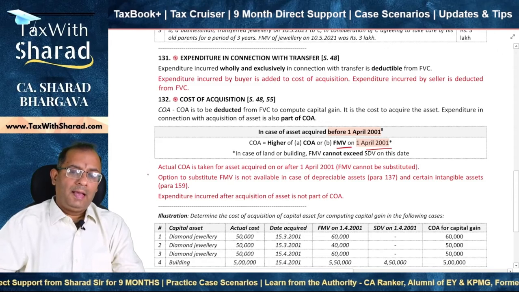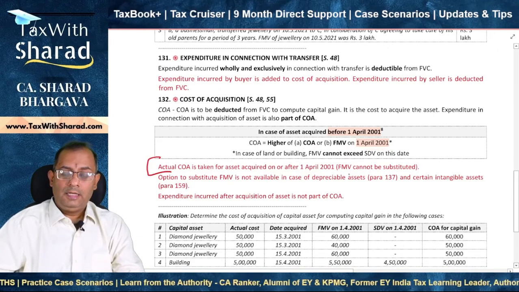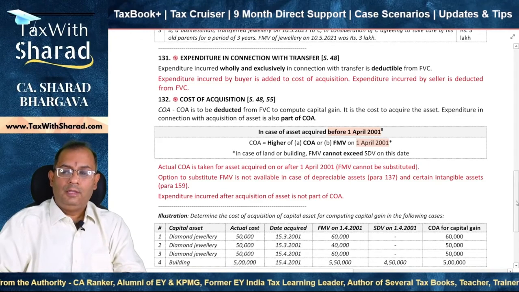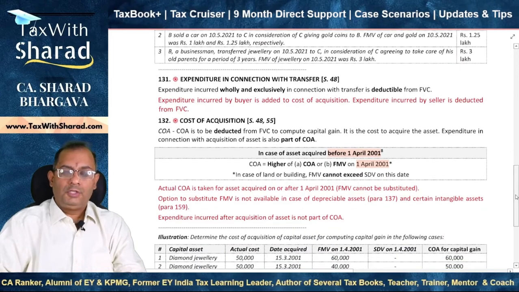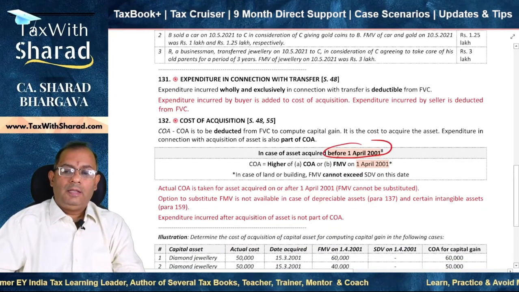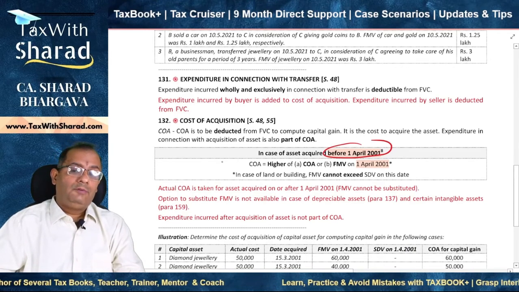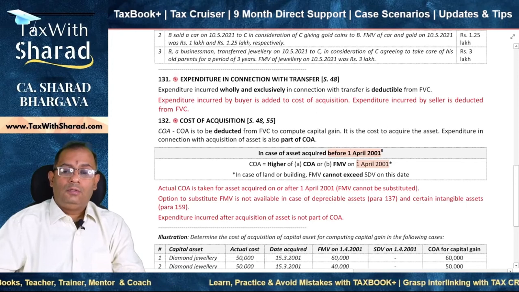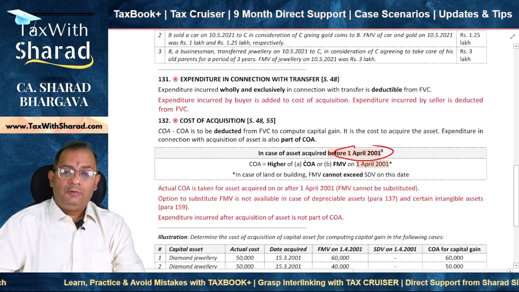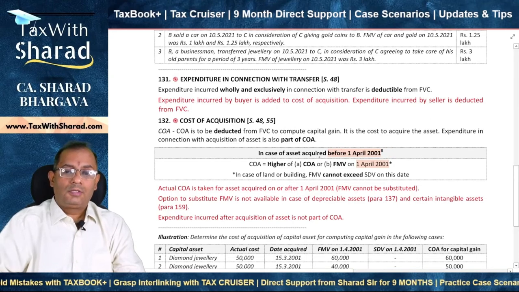And the actual cost of acquisition is taken for an asset acquired on or after this date, and in such case you cannot substitute the fair market value. So be careful: if in the exam there is a situation where you have acquired the asset after this particular date and the examiner tries to trap you by also giving the fair market value as on this date, then don't make the mistake of taking the fair market value as your cost of acquisition if it is higher than your actual cost. Hope this is clear.